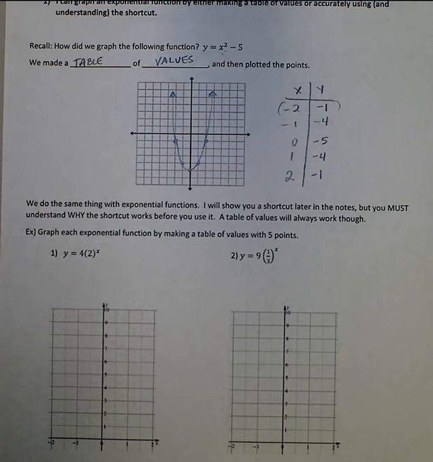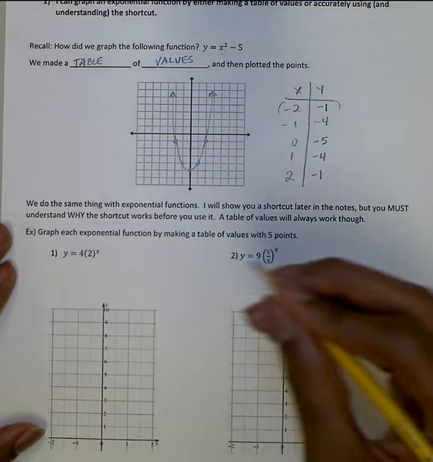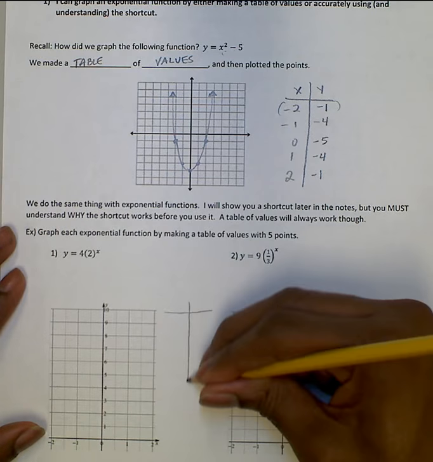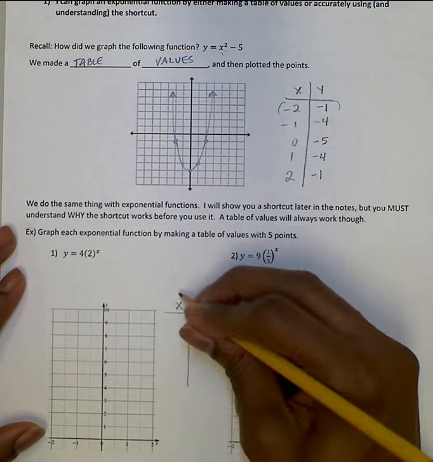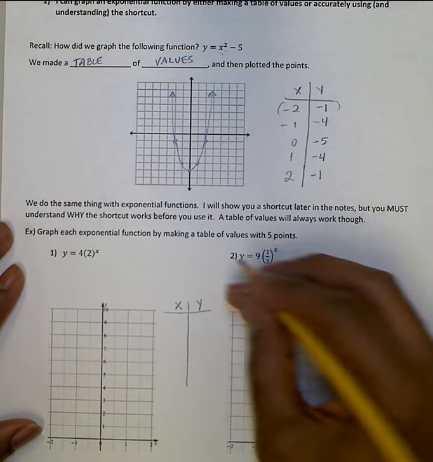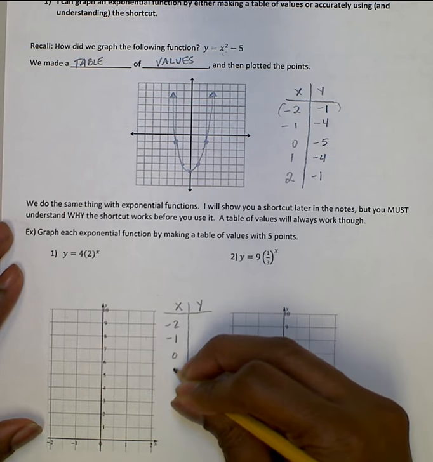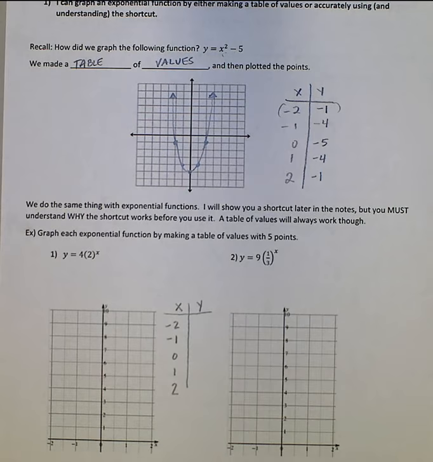So, looking at our first function, we have y equals 4 times 2 to the x. We're going to graph this. We want to make a table. I'll do it to the right side here, and I'll just choose the same numbers. Remember, x is our independent variable. We get to choose it. I'm just going to choose these numbers. They're nice, they're low, they're easy to do without a whole lot of calculator work.